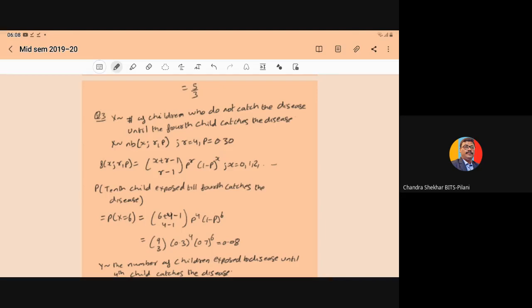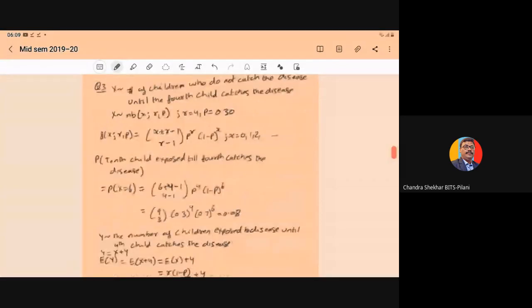So we know that the probability mass function for the negative binomial with parameters r and p is equal to x plus r minus 1 choose r minus 1, p to the power r, (1 minus p) to the power x, for x from 0, 1 onwards.